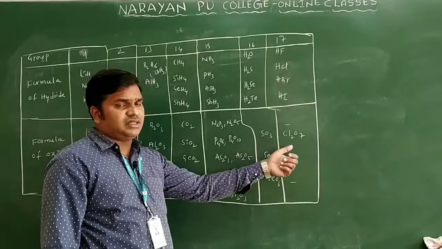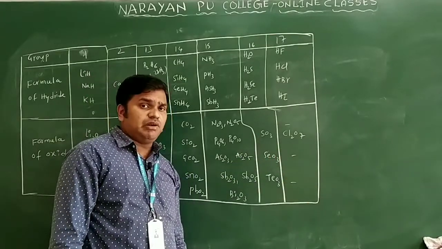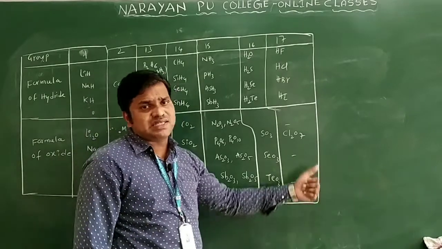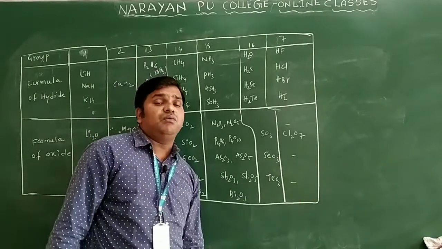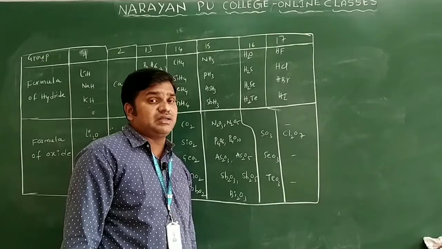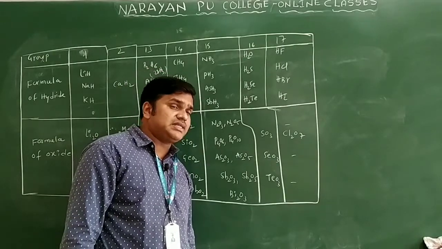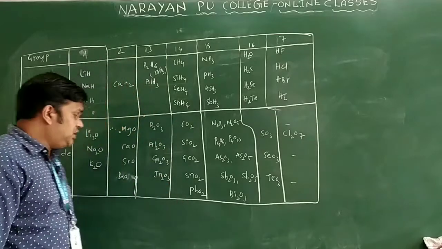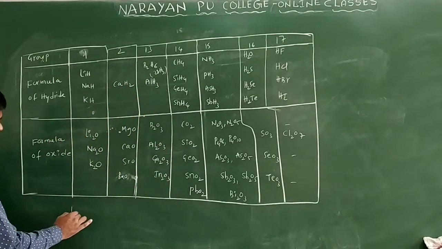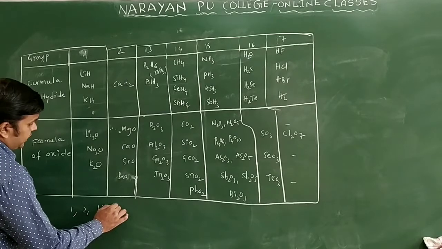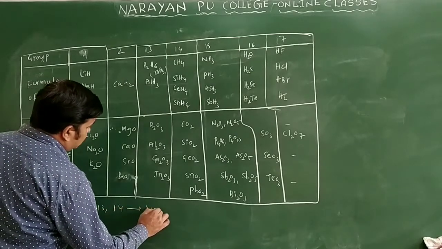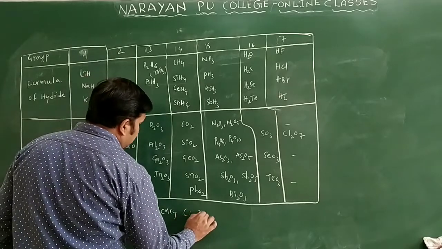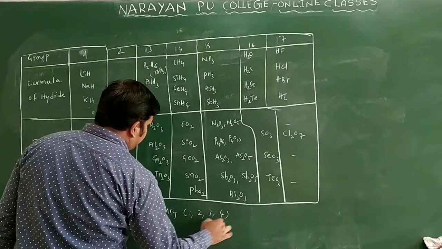So 3 oxygens, 3 into 2, is 6, double only. 6 here, 6 here, 6. And Cl2O7, you will say this is 7 only. So this is regarding the valency of the compounds with hydrides and oxides. Generally, if we take the first group, second group, 13th group and 14th group, the valency is 1, 2, 3 and 4 only.